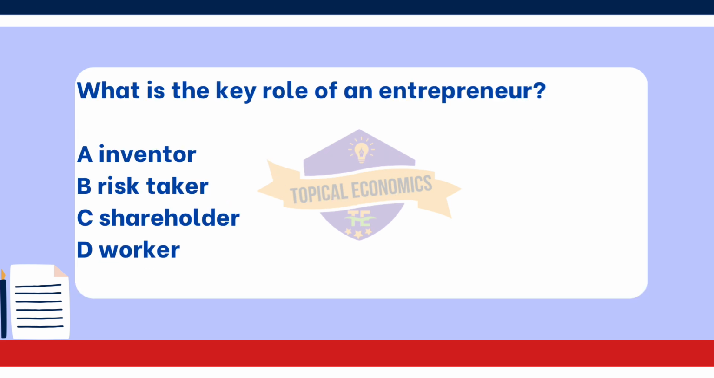Proceeding with the sixth question. What is the key role of an entrepreneur? A, inventor. B, risk-taker. C, shareholder. D, worker. This question is from year 2020 October-November version 3 paper. The correct answer for this question is B, risk-taker.